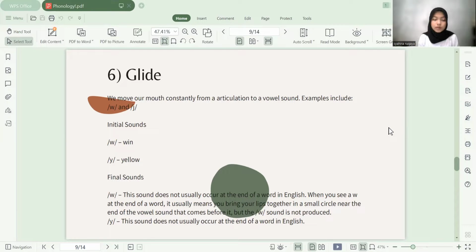When you see a W at the end of a word, it usually means you bring your lips together in a small circle near the end of the vowel sound that comes before it, but the W sound is not produced.